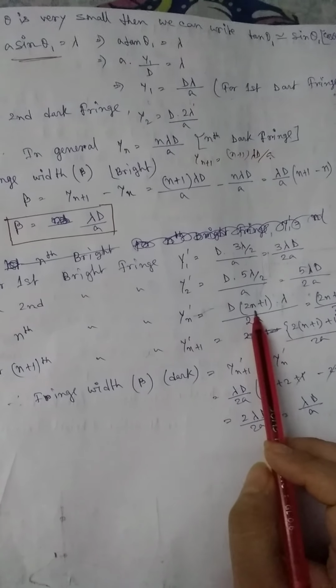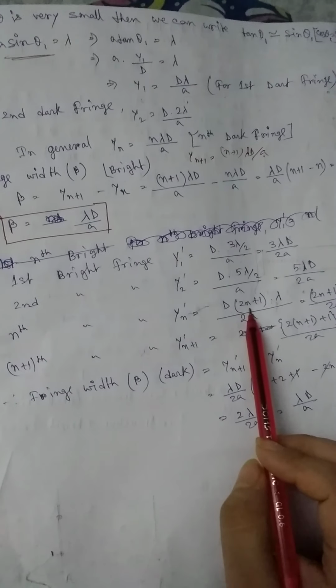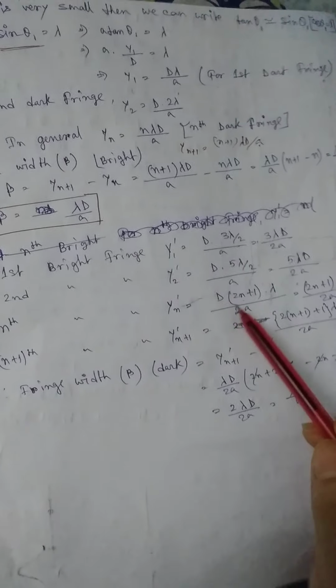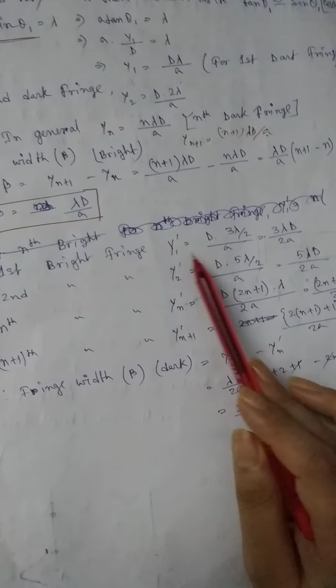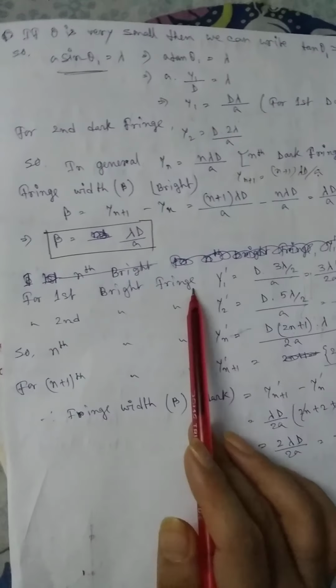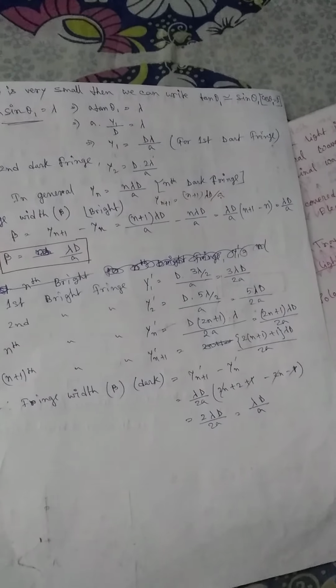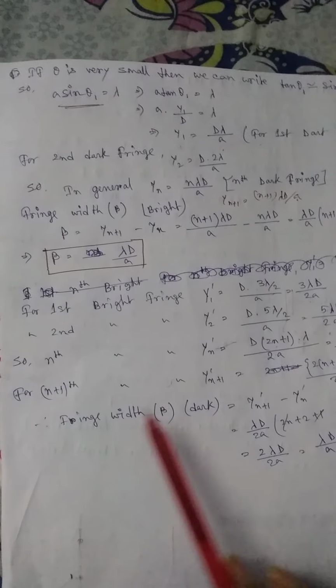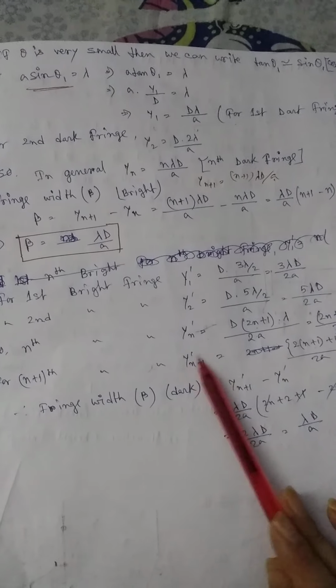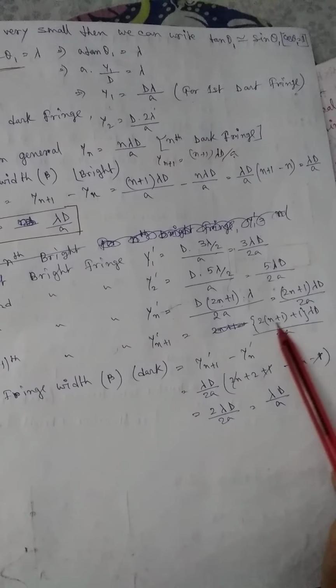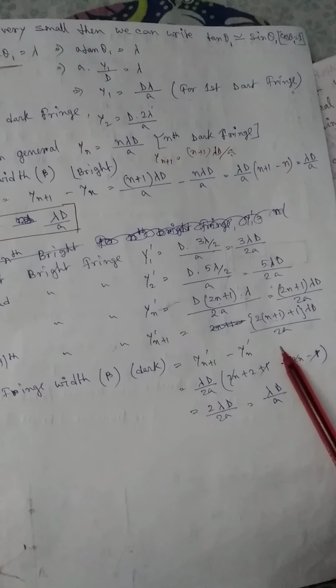2n plus 1. If we put n equals to 1, then we will get 3 lambda D by 2a, which is y1. So this gives the distance of the first right fringe from the center. Now for the (n plus 1)th right fringe, y dash n plus 1 equals 2 into (n plus 1) lambda D by 2a.